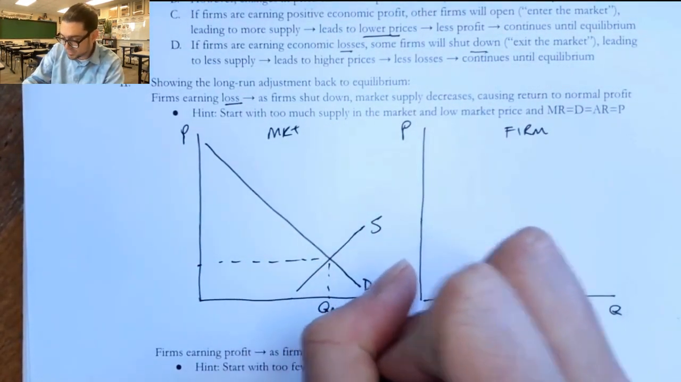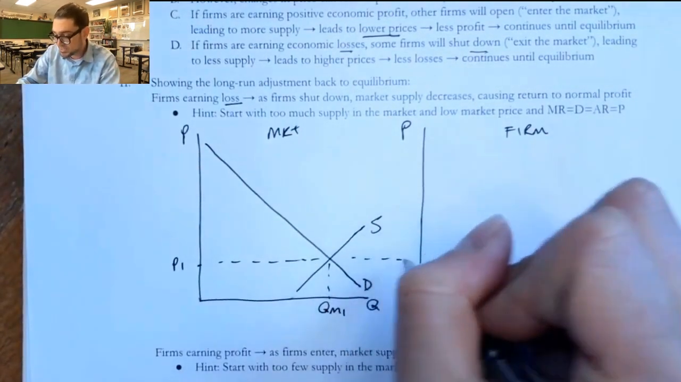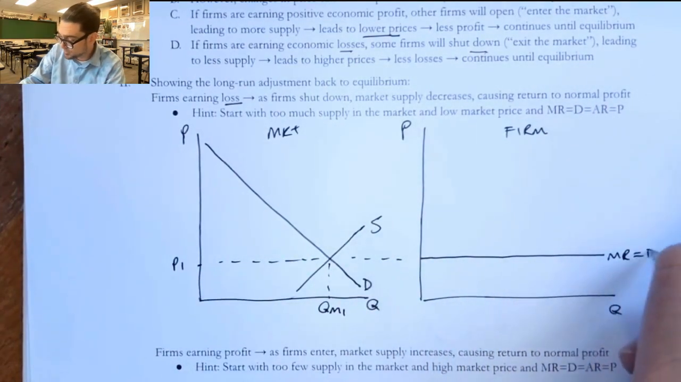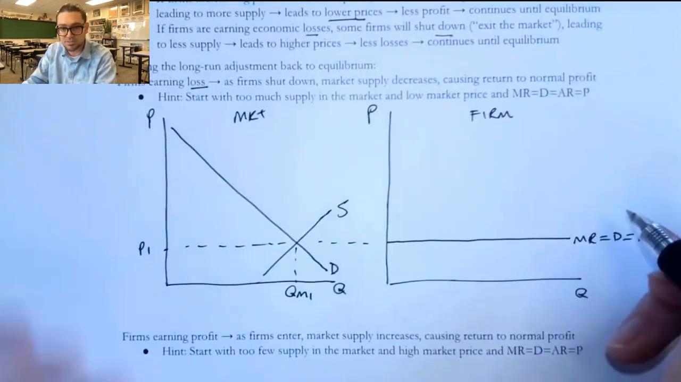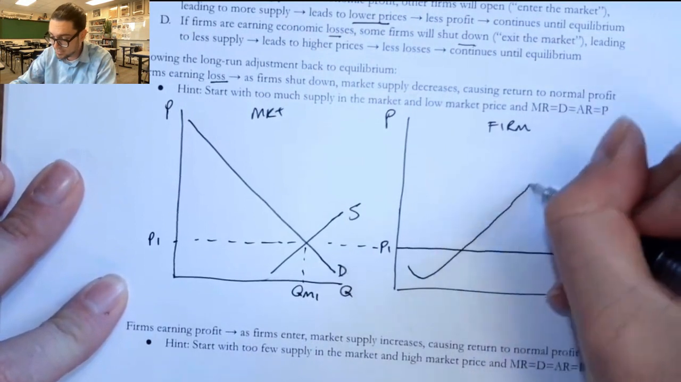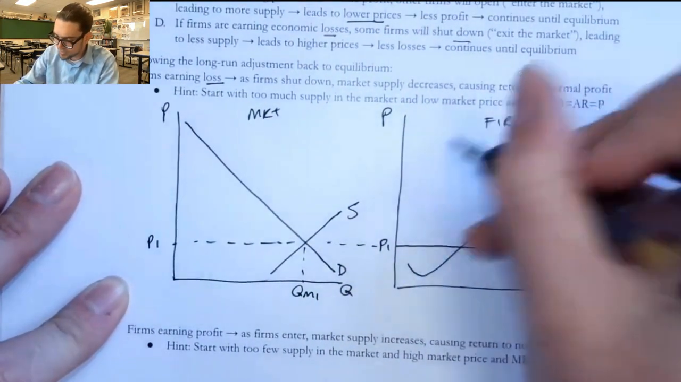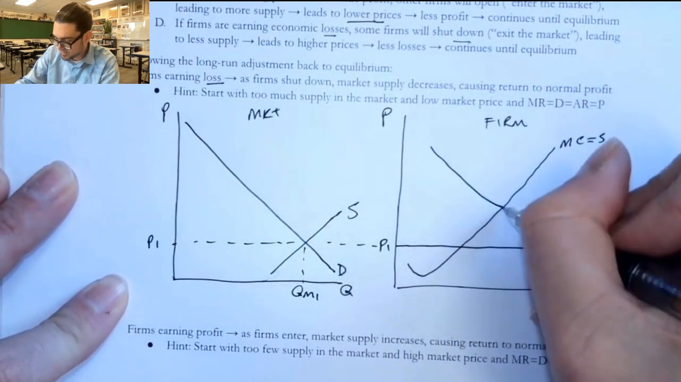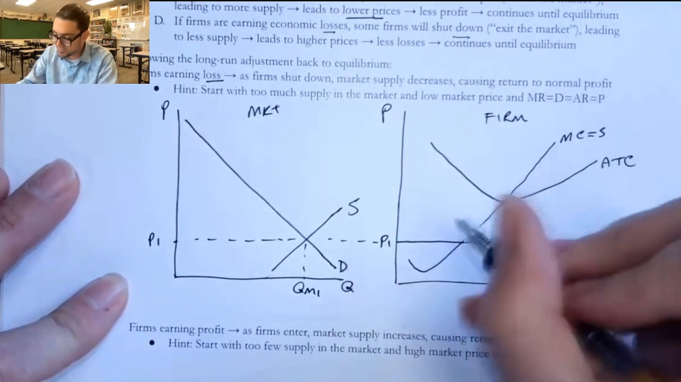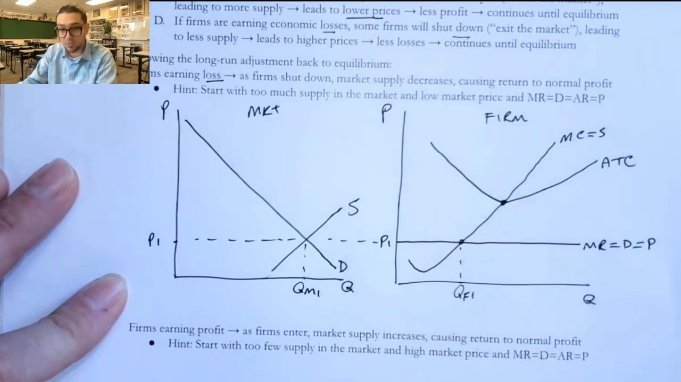The market is producing QM1 and the price is P sub 1. And then we connect that over with a dashed line. And we have MR equals D equals P, our old friend. We know that's the price the firm is going to charge. And they have this marginal cost curve that's the same one as before. But we're going to start with this firm in a loss, with ATC. And we know they're going to produce where MR equals MC, so we'll say QF1 right there.